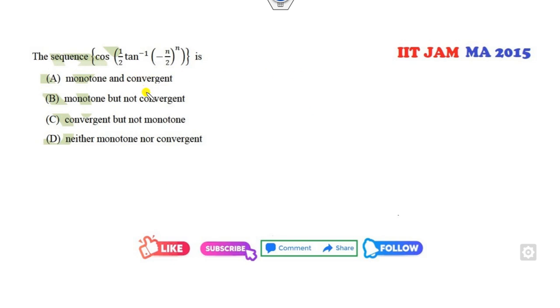The sequence is convergent, monotonic, bounded. Convergent and monotonic, very simple. Firstly, it's minus 1 raised to power n, cos half tan inverse, n over 2 raised to power n, written separately.